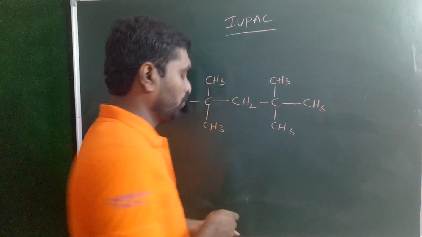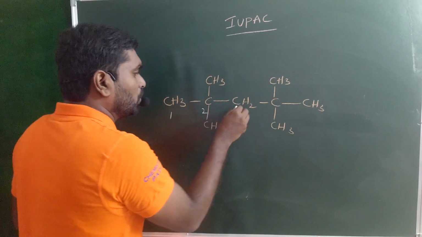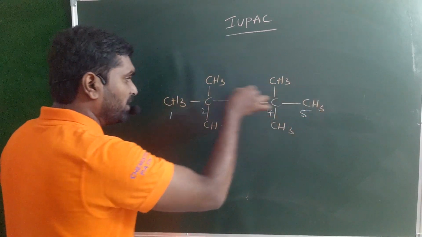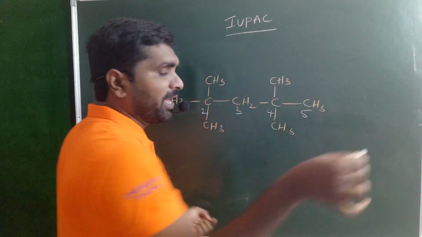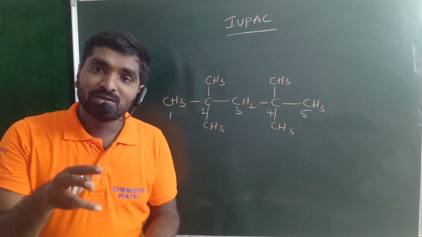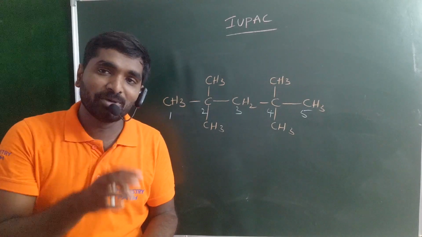Look at this organic compound. So 1, 2, 3, 4, 5. Rule number 1, select the longest chain. The 5-membered carbon chain is your longest chain and parental chain. Rule number 2: in this condition, more than one substituent is present, so there is no rule number 2.